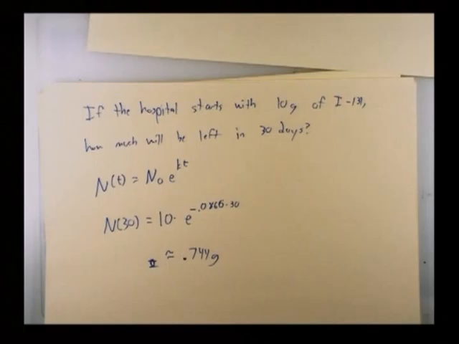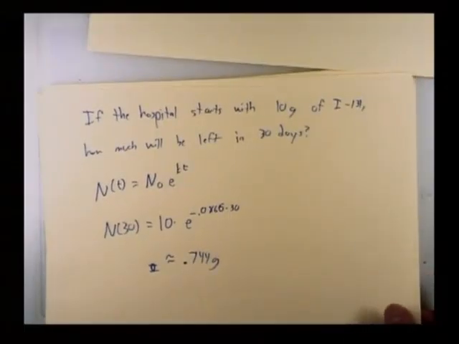Remember in our heads we said it was a bit less than 1 gram, and we got 0.744? It's not too difficult to see this. We simply plug into the equation and know exactly how much there will be left. The answer is not that much. If we start with 10 grams, after a month there will be less than 1 gram left. When the hospital buys it, they would best use it quickly.